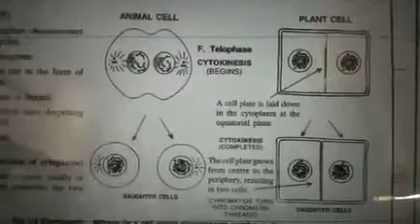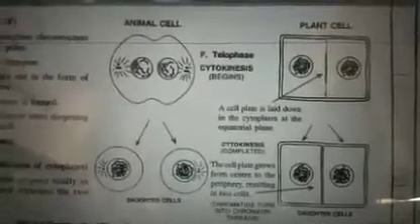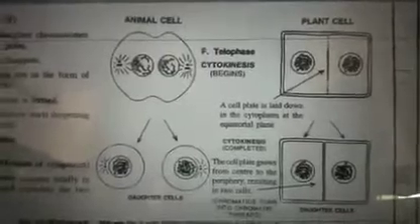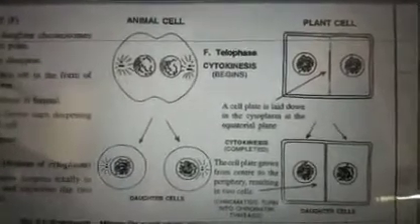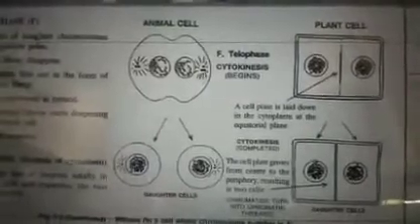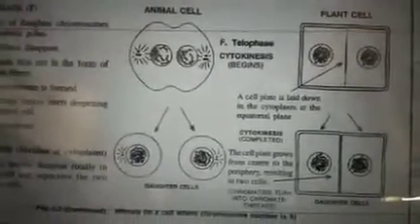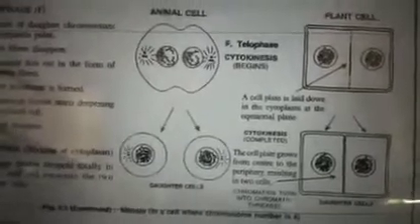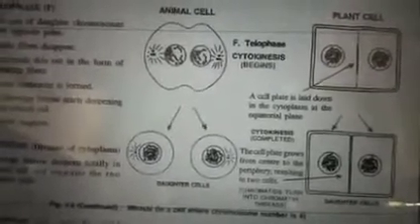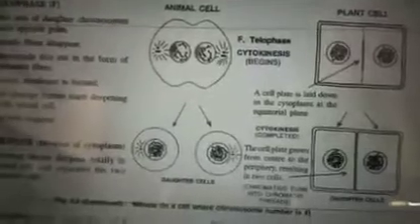Difference between animal cell and plant cell division. You can see in the figure, animal cell and plant cell both are being shown to you. The process is the same. In the last video you have studied about cell division by mitosis. The same thing takes place in animal and plant cell for growth and development, that is the mitosis process for